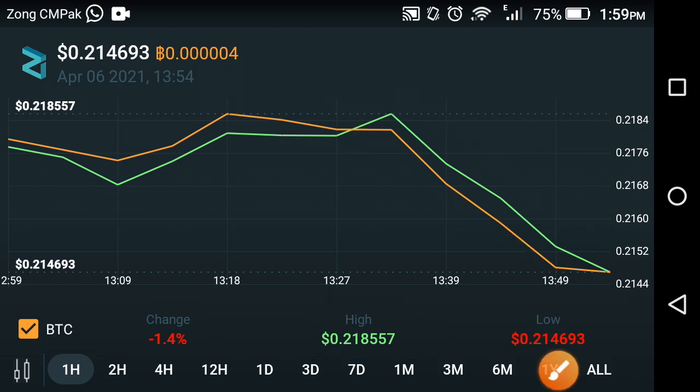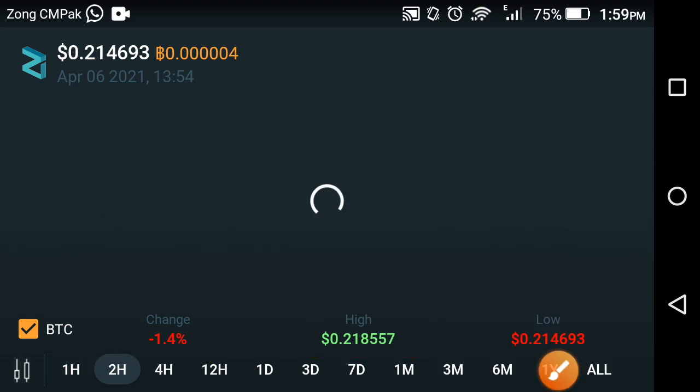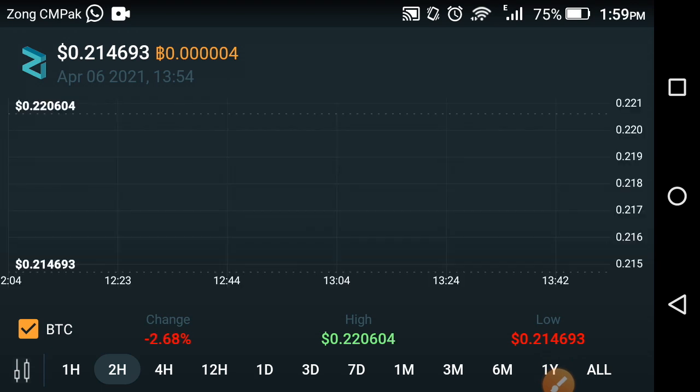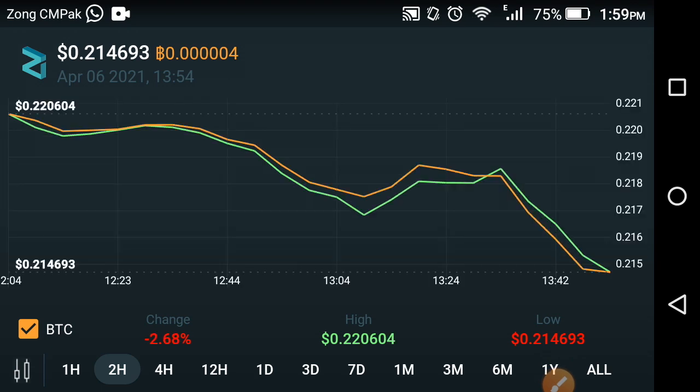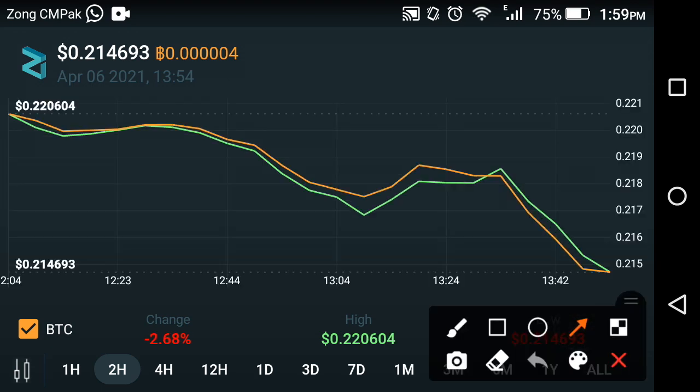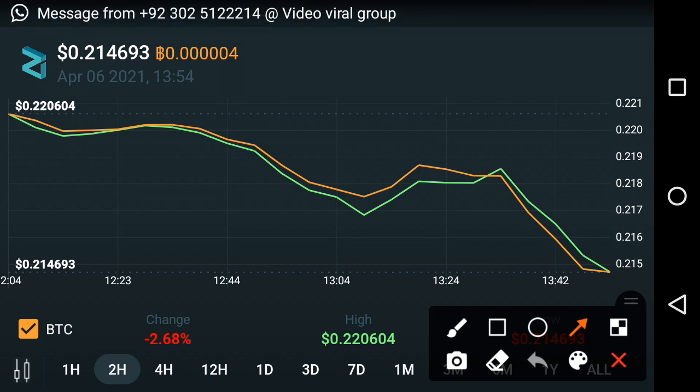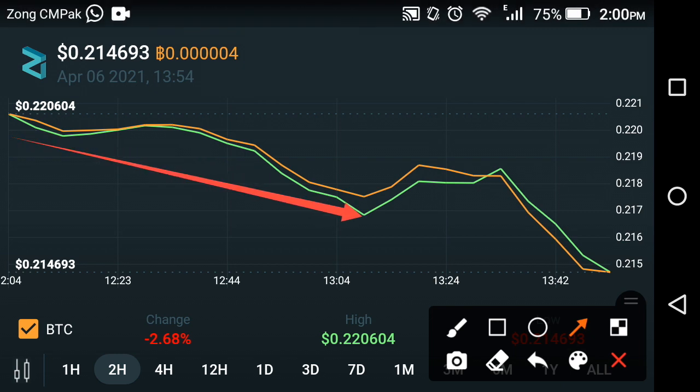Now let's see the last 2 hour price prediction of Zilliqa, what has been going on in the previous 2 hours. As you can see now on the screen, the chart tells us that in the previous 2 hours it continuously fell down. So it's a falling period of Zilliqa. Zilliqa falls down hour by hour.